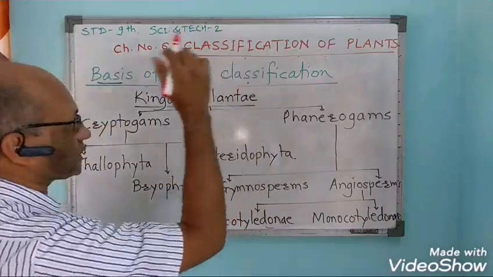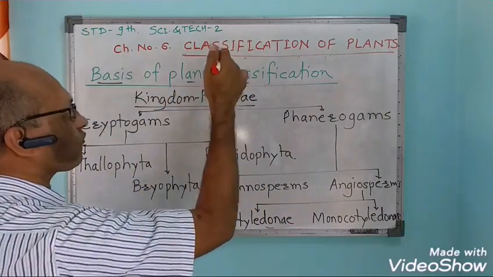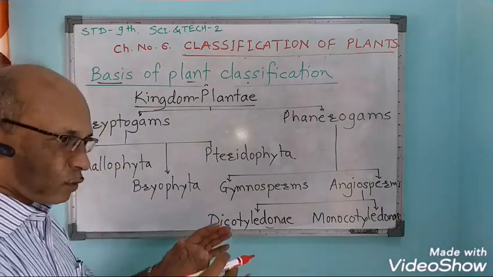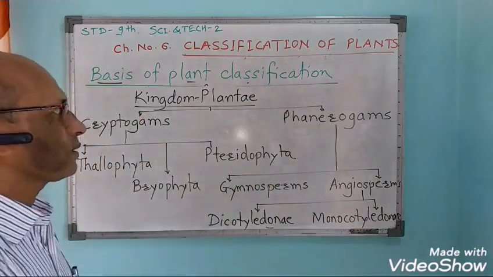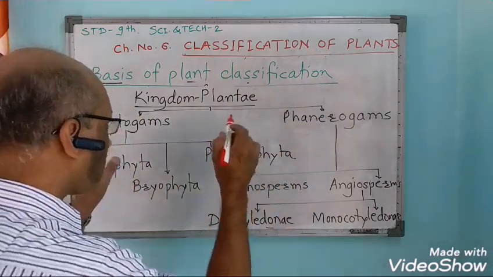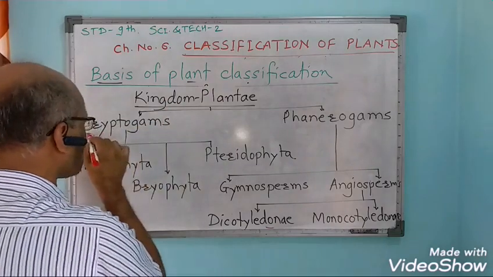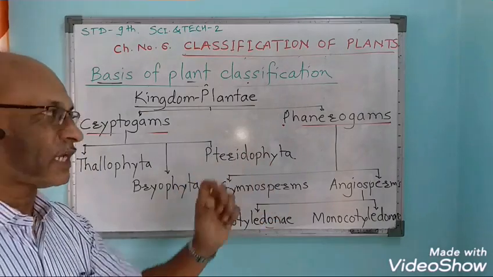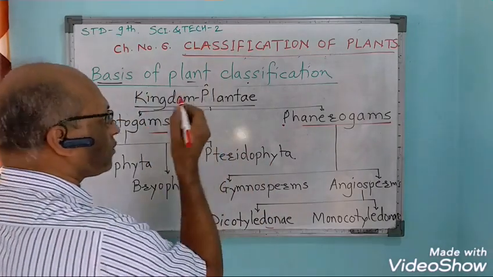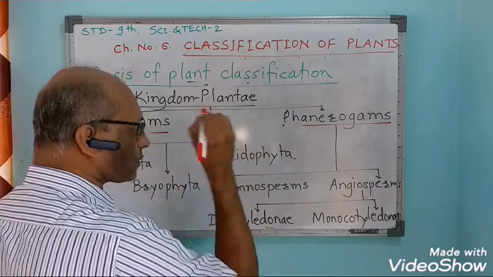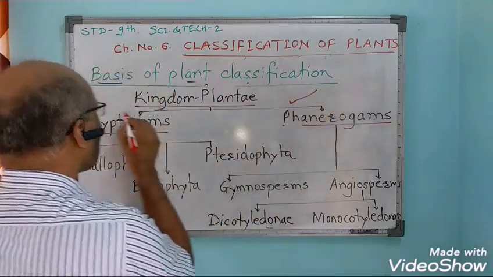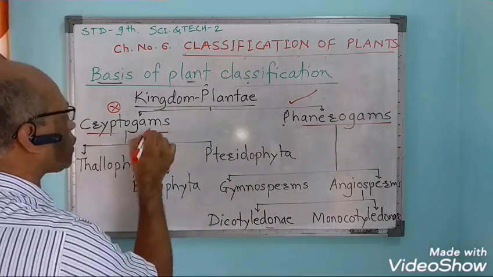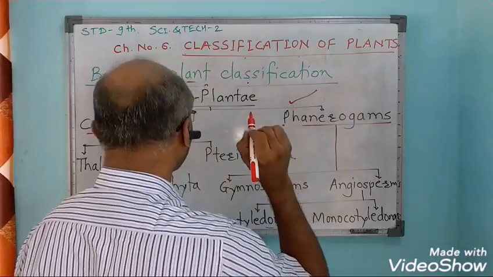Basis of plant classification. To show these basics of plant classification, or the criteria of plant classification, we will plot a general plot of the plant classification. Plants are divided into two parts, that is cryptogams and phanerogams. What is the basic criteria for this classification? Here the flowers or the seeds are clearly visible, and here they are not clearly visible. Therefore the classification is like this: cryptogams and phanerogams.